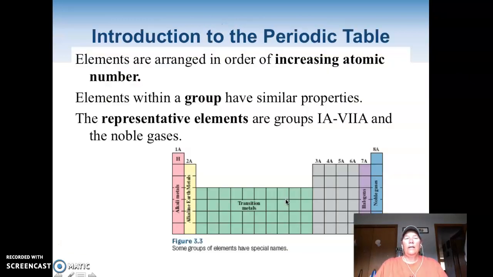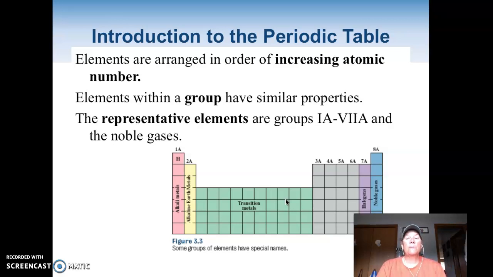Okay, so now we're going to talk about the periodic table, and all the elements are placed in the periodic table by increasing atomic number. The first periodic table that was made was by a man named Dmitri Mendeleev. He was a Russian, crazy guy, big old fancy beard. But he put all the elements in by their atomic weight. And if there was an element that wasn't discovered yet, he'd leave a space for it. And what was really cool, he'd say, okay, this element hasn't been discovered yet, but when they find it, this is going to be its characteristics. This is what it's going to look like. And he was spot on. So that was pretty cool. His table really helped organize the elements.